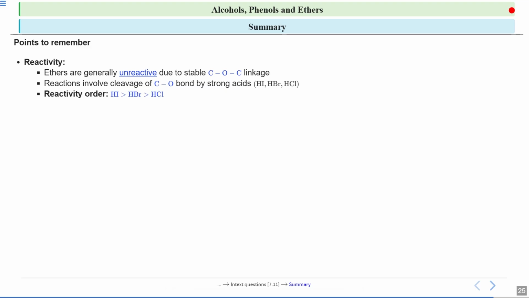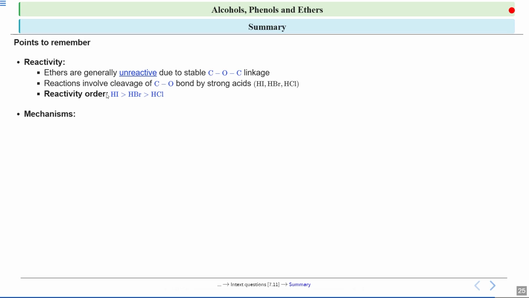The reactivity order is hydrogen iodide greater, then hydrogen bromide, and then hydrogen chloride, because there is weaker overlap as the size of iodine is greater. So the bond dissociation energy is low and this bond can be easily broken.